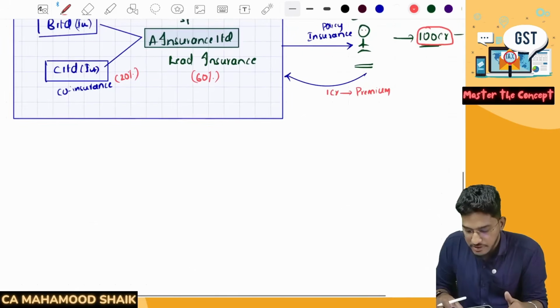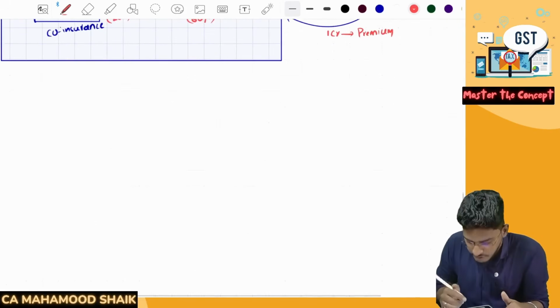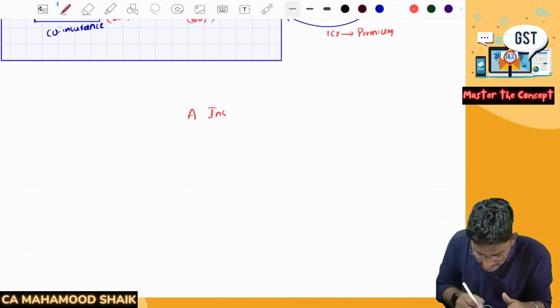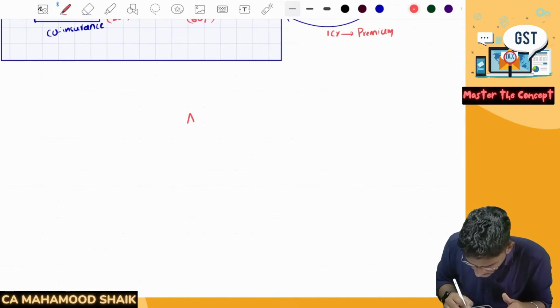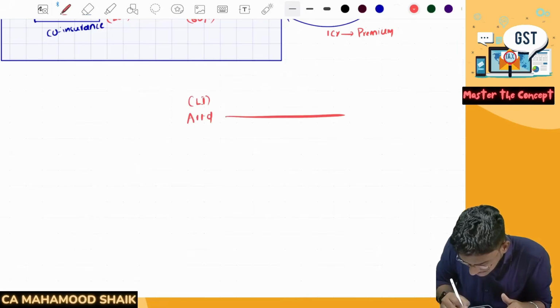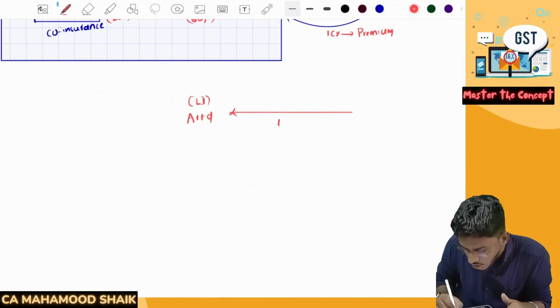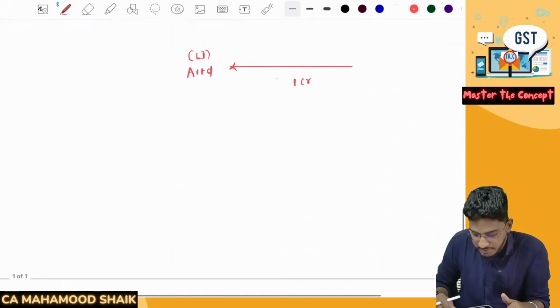Now, whenever they sell this kind of insurance policy, how will the transaction actually happen? A Insurance Limited, in our example the lead insurer, will collect the entire premium from the customer. So what is the premium in our example? 1 crore rupees of premium they will collect. But they will not be entitled to